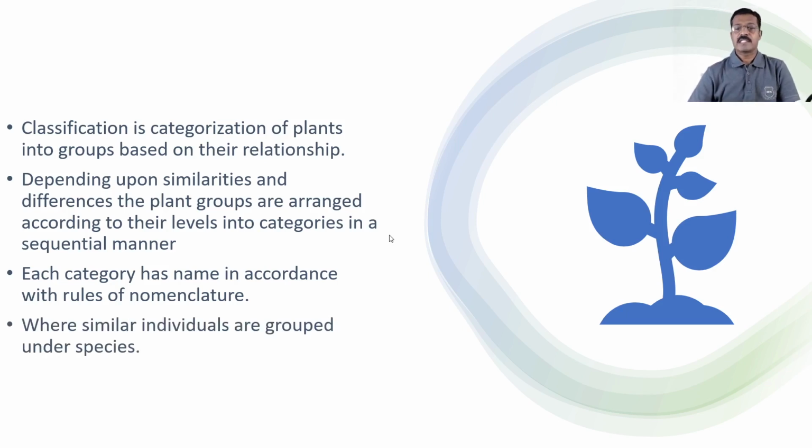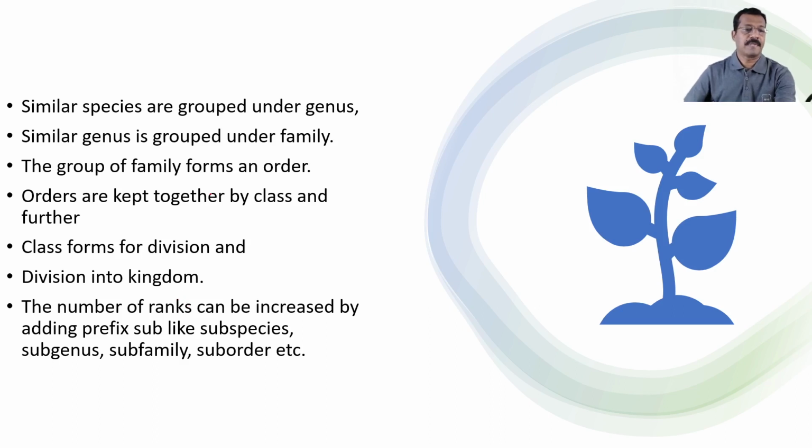Now, the similar individuals are grouped into species. In these species, the individuals have similar characters. Means individuals are grouped into the species. Now, all similar species are grouped under the genus. Similar genera are grouped into family. Similar families are grouped under the order.